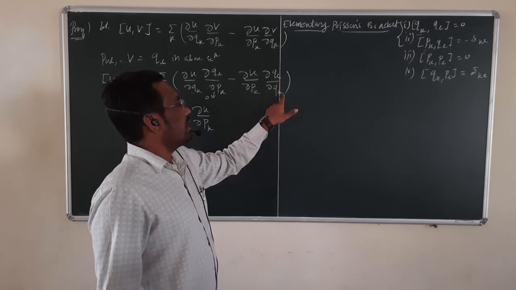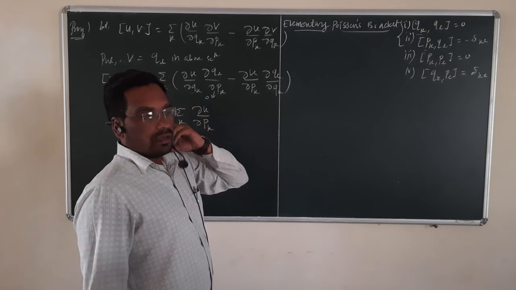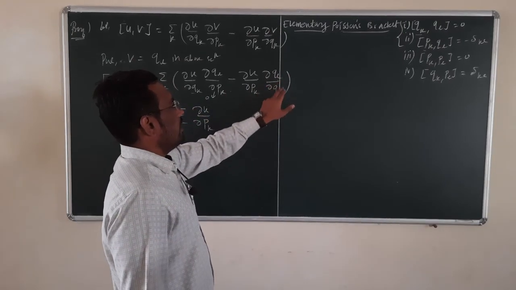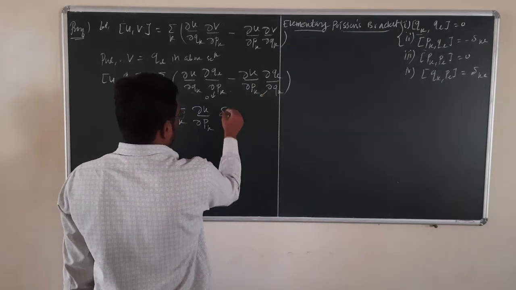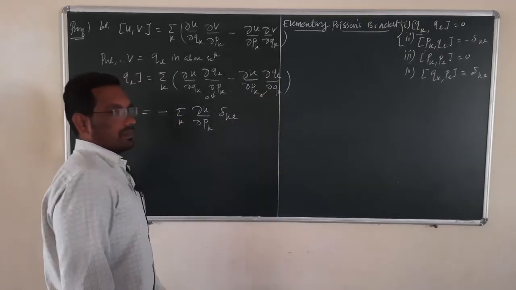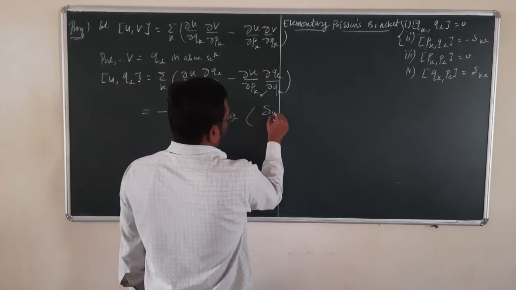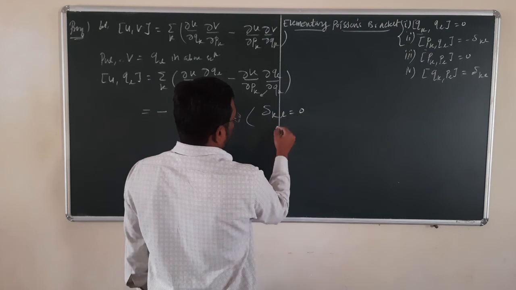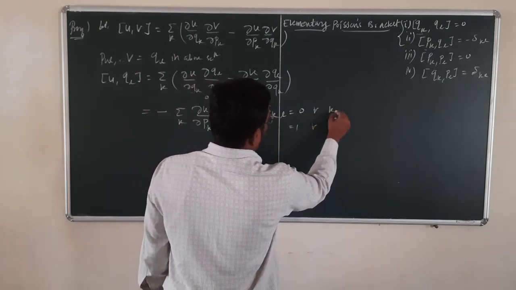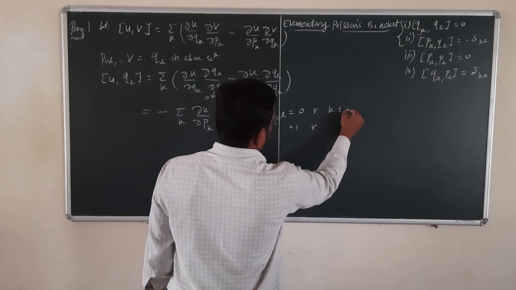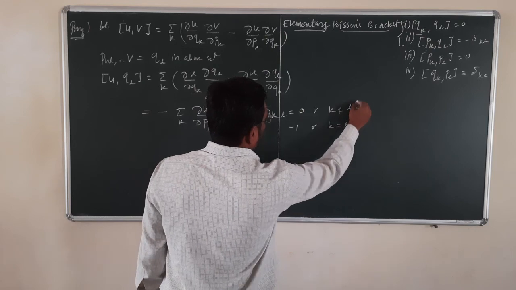So ql and qk are not the same quantities. These are two different quantities. We are taking the derivative of l with respect to k. So here this is nothing but the Kronecker delta. This function Kronecker delta kl has the property that it is equal to 0 for k not equal to l, and it is equal to 1 for k equal to l.